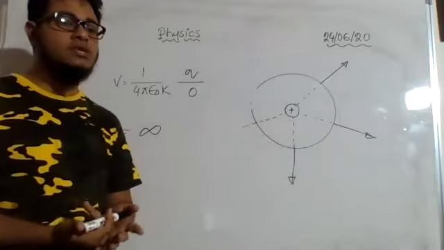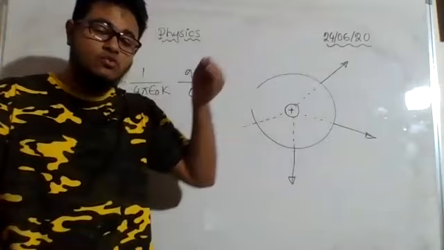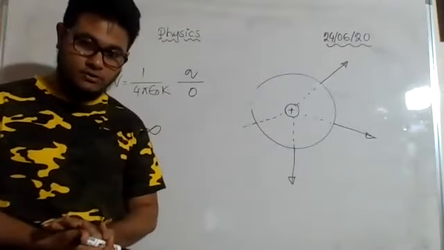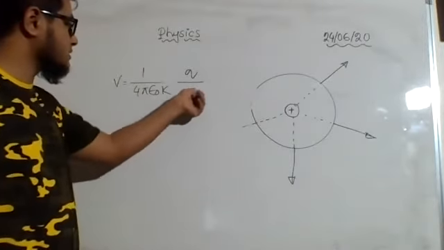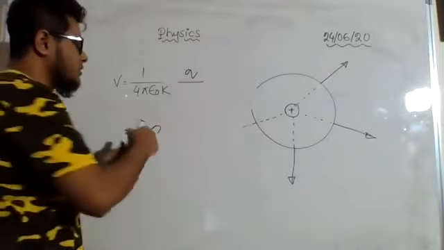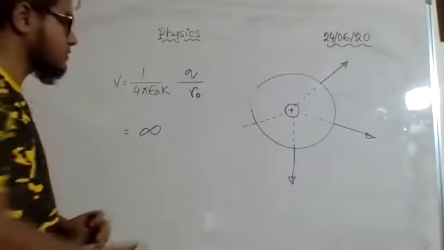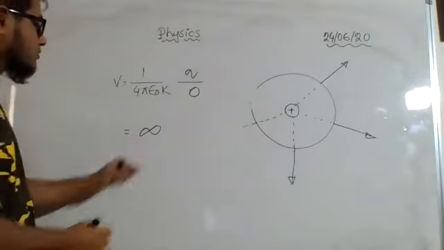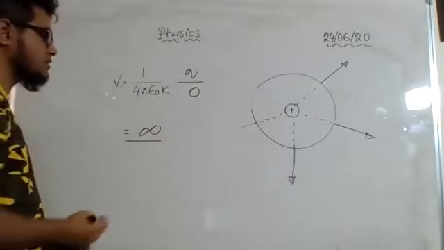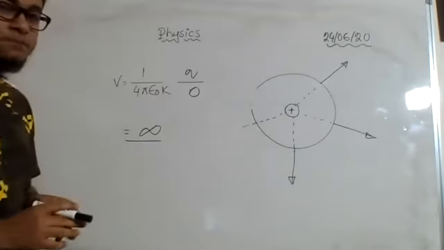The potential is the amount of work done to bring a unit positive charge from infinity to a point in the electric field. Correct or not? So here we put the distance, generally the radius. Now at the center, what is the radius? The radius is 0. So anything divided by 0 gives us infinity. So at the center we get that the potential is infinity.